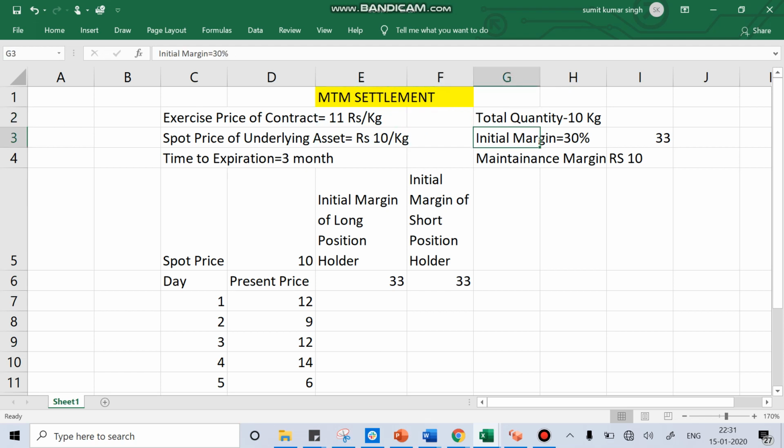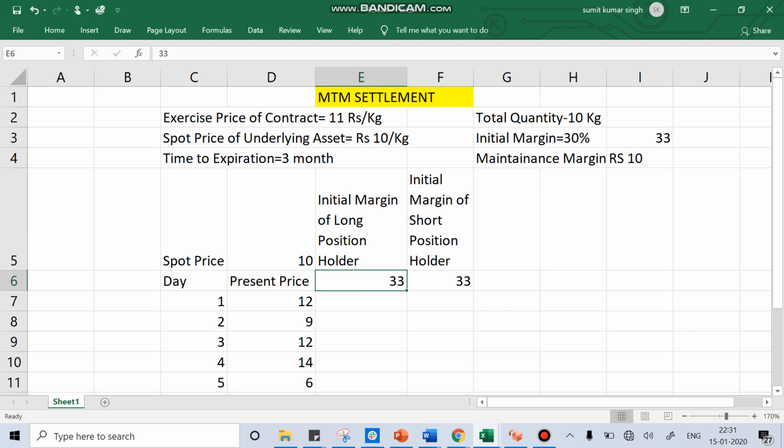Suppose potato is not a very volatile commodity, so the initial margin fixed by the exchange is 30%. 30% of 110 would be 33 rupees. Once the contract starts, both the long and short position holders deposit 33 rupees with the exchange, and that money is called initial margin. Now every day the exchange will do the settlement of the contract, and that is called mark to market settlement.